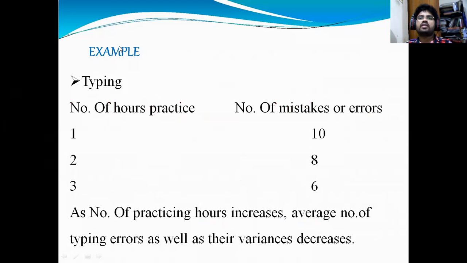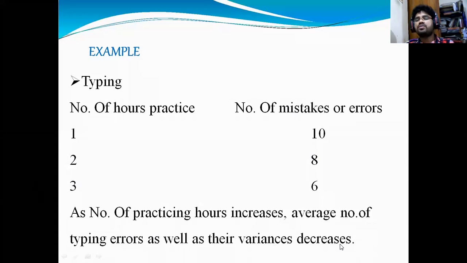Then I'm going to do an example. See, the number of hours of practice. When you practice 1 hour, you may make 10 mistakes. If you practice 2 hours, you will get 8 errors. If you increase your time to 3 hours, you may make 6 mistakes. So what you observe here is that when you practice more and more, you make fewer mistakes. As the number of practice hours increases, the average number of typing errors as well as their variance decreases.